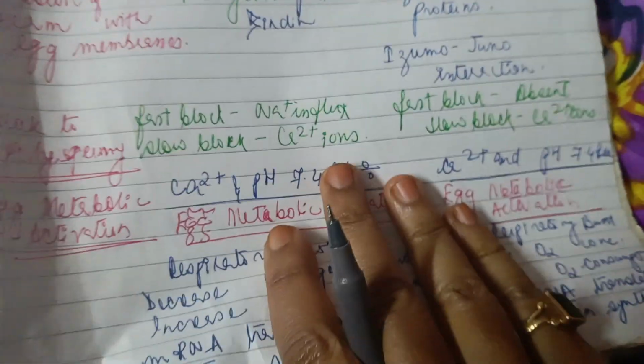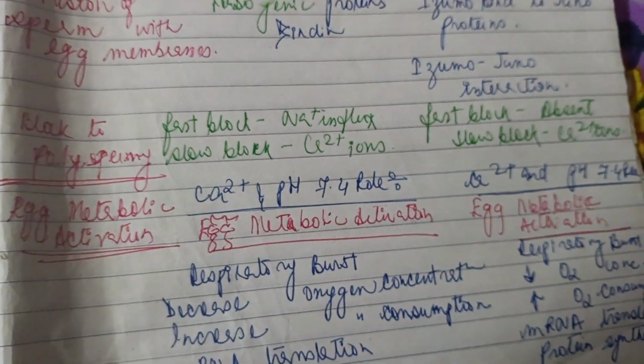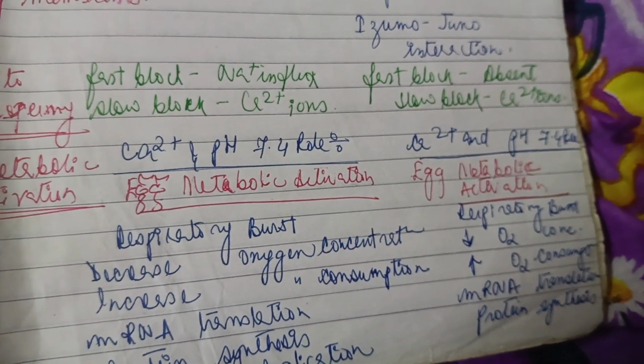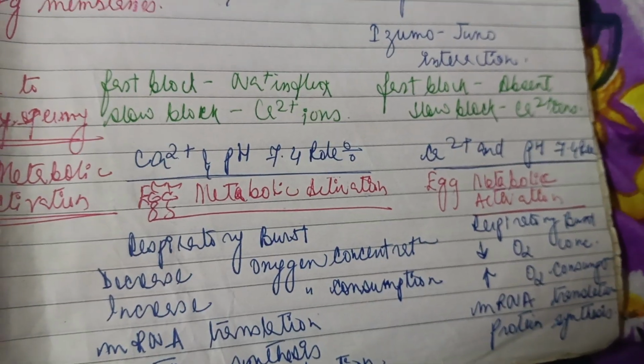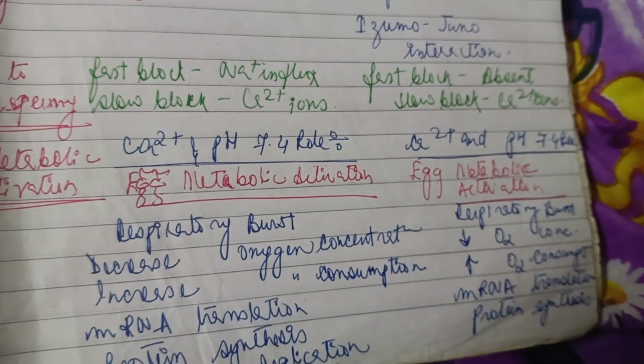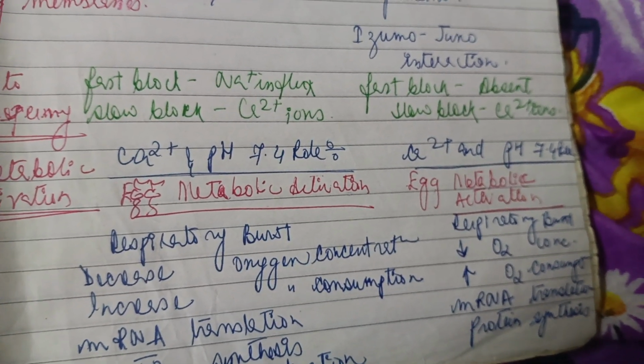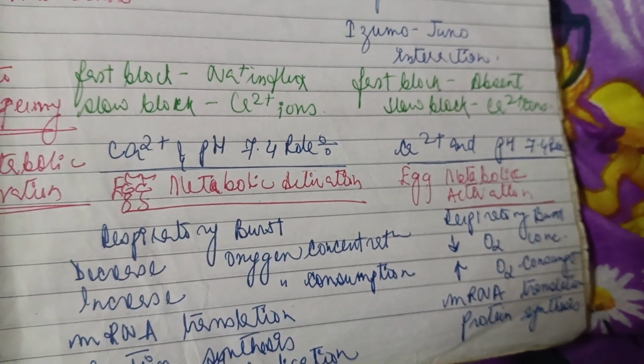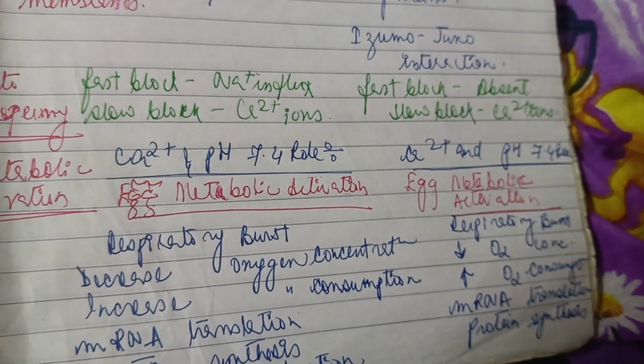And then we have egg metabolic activation, where calcium participates and pH is maintained around 7.4 in both external as well as internal fertilization.